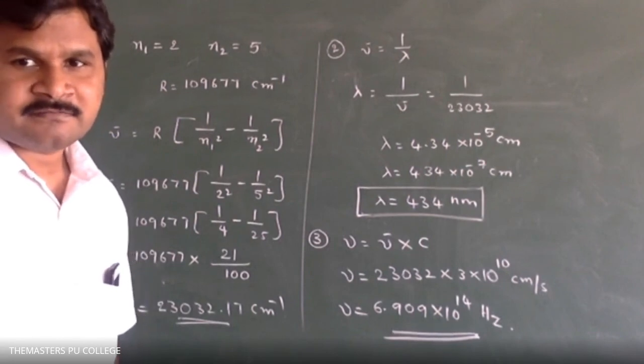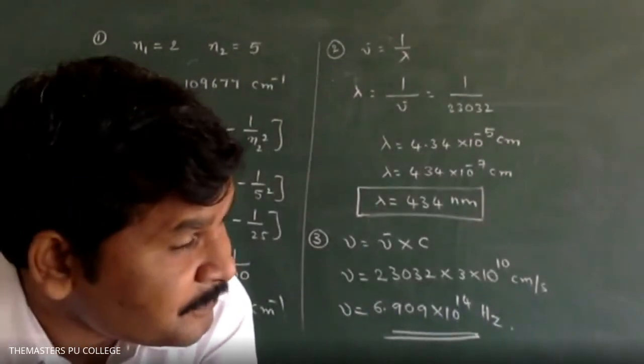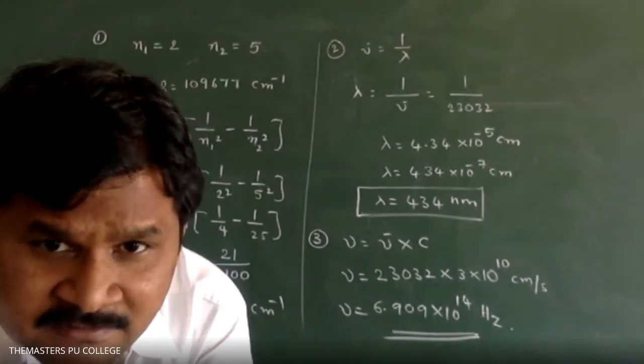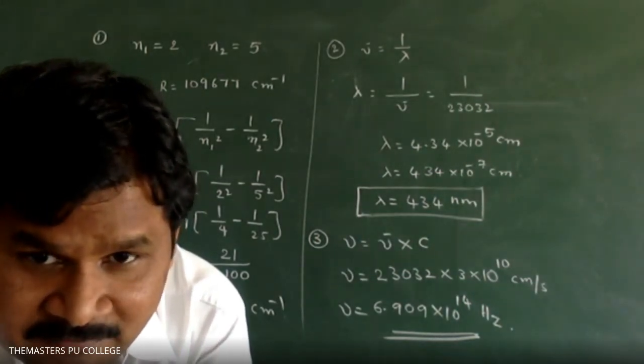What about the test question? It's a test question. Test portion, up to electromagnetic spectrum.